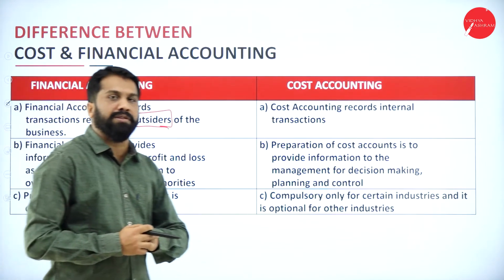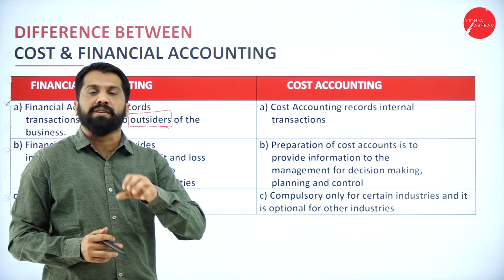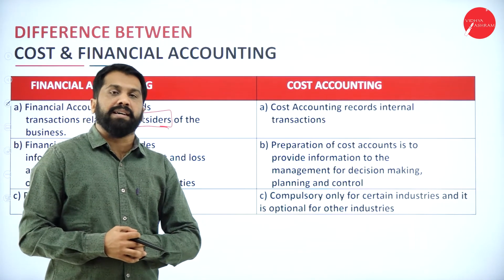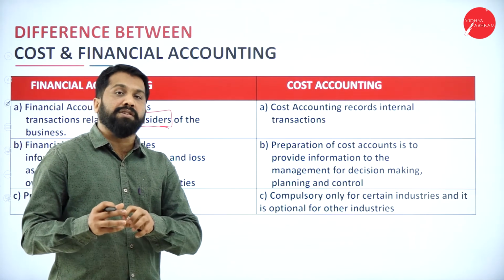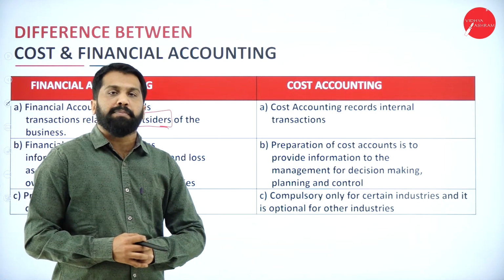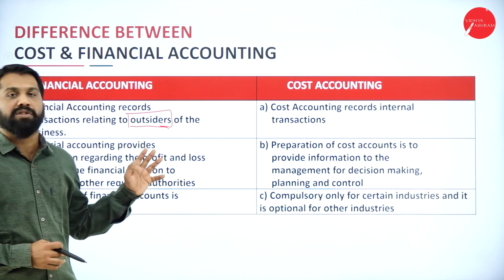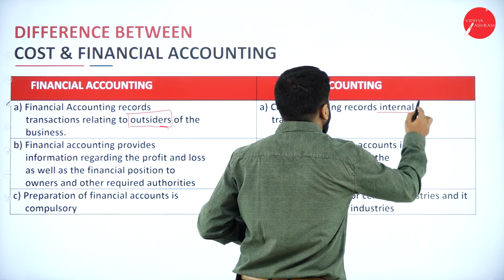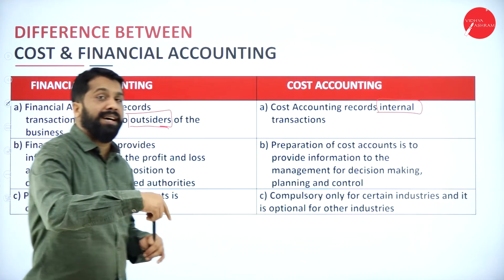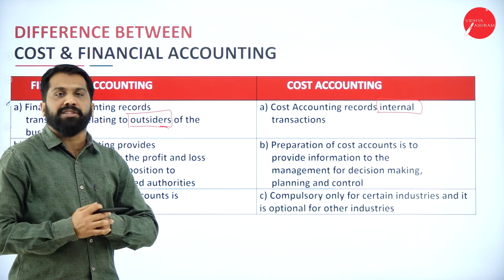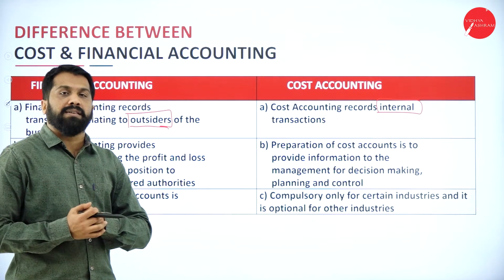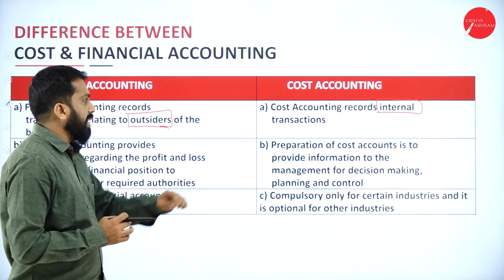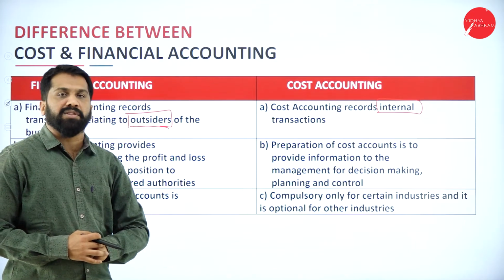Whatever financial accounting you do is for your shareholders, creditors, your investors, and those from whom you have taken a loan. For them, you will prepare your financial accounting. But cost accounting is mainly for internal use within the company, like for your managers, for your directors. For them, you will prepare cost accounting.